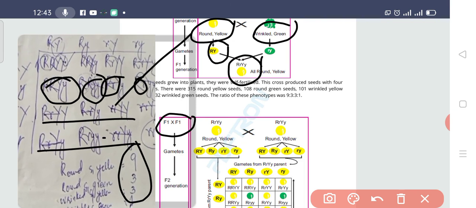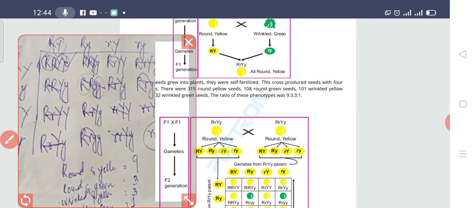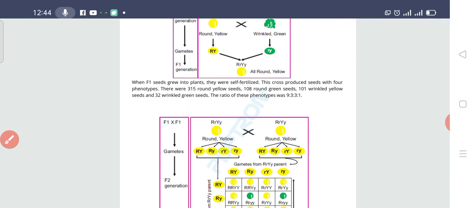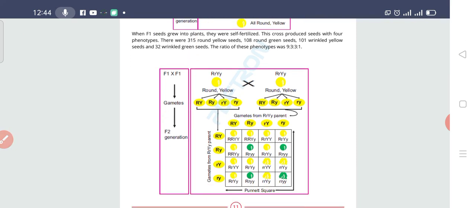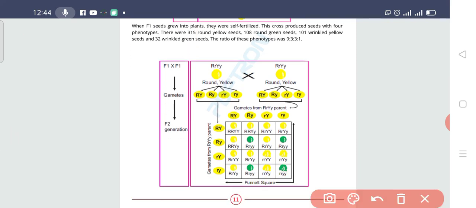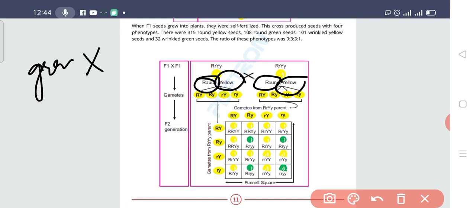So what is actually the meaning of this? The meaning of this is very simple, beta. It means that the round is not depending upon the yellow color. Similarly, the round seed is not depending upon the yellow color. The green color is not depending upon the shape. This means that the shape of the seed and the color of the seed are not depending upon each other. They assort independently.